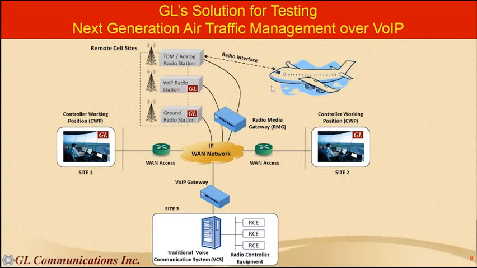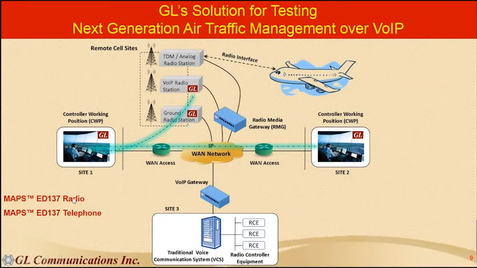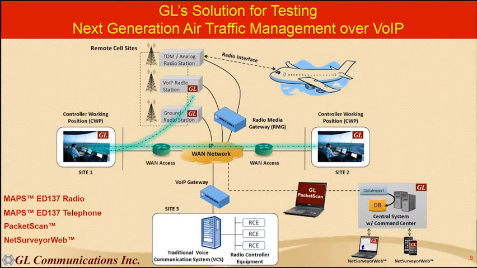And the next one is the GL solution for testing next generation air traffic management over VoIP. So what are our solutions? The first one is radio call simulation, which is done using our MAPS ED137 radio. The next one is telephone call simulation, which is achieved using our MAPS ED137 telephone product. These are both emulators. The next part is analysis, wherein we have two products: one is Packet Scan, and the other one is NetSurveyor Web.